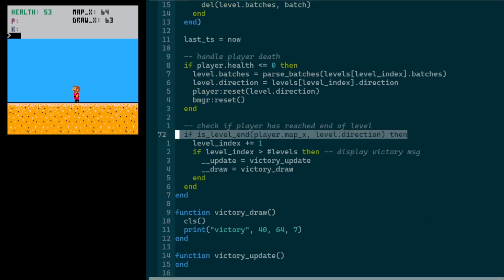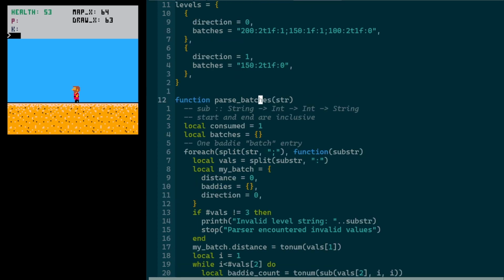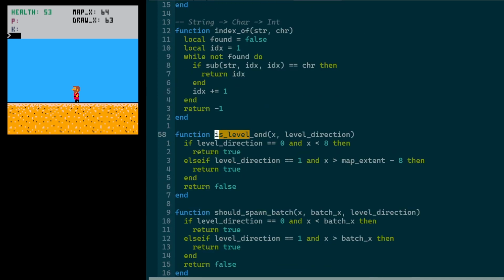So instead, I've switched to this isLevelEnd function, and you can see that I'm passing in the player's map X and also the direction of that level. What that looks like in code is actually quite simple. We're just seeing if the level's direction is this and the player's X value is this, then return true. But if the level's direction is the other way, then we use a different value. This map extent value is defined in the player file.